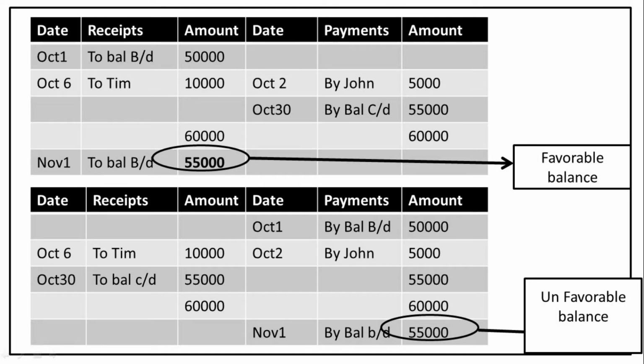That is called an overdraft balance. That is the reason we are mentioning this amount on the credit side of the cash book. In this case, our cash book has a credit balance, so we have to consider it an unfavorable balance. Regarding these overdraft balances, we will see it in the next video.